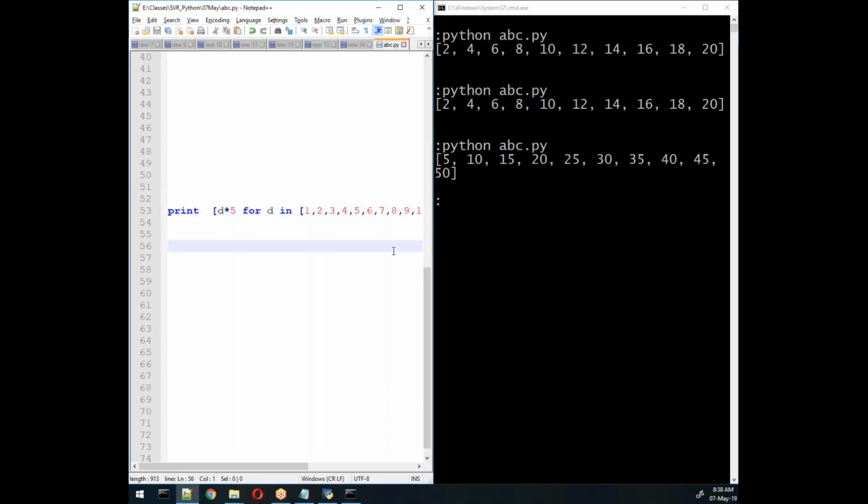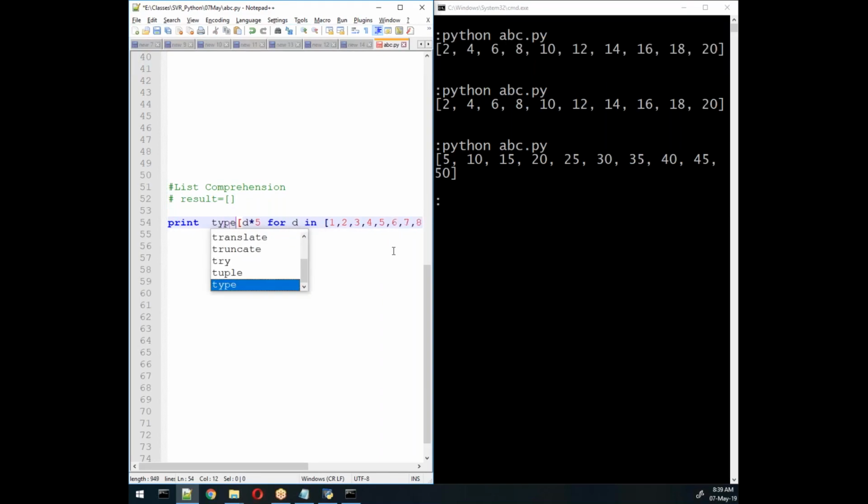Getting my point? Any question, any doubt? So what is the syntax of list comprehension? The syntax is very easy, I'll introduce it. Remember, here we have the result. The result is always a list of data, in list format. If you try to find the type of the value, what would be the output?